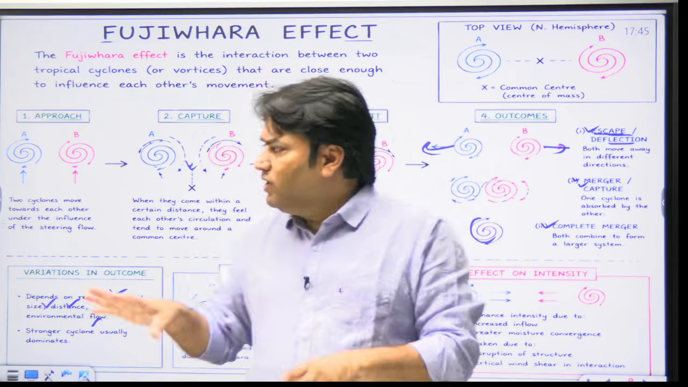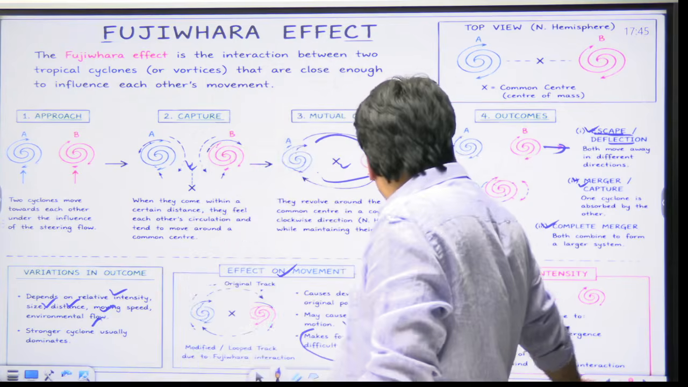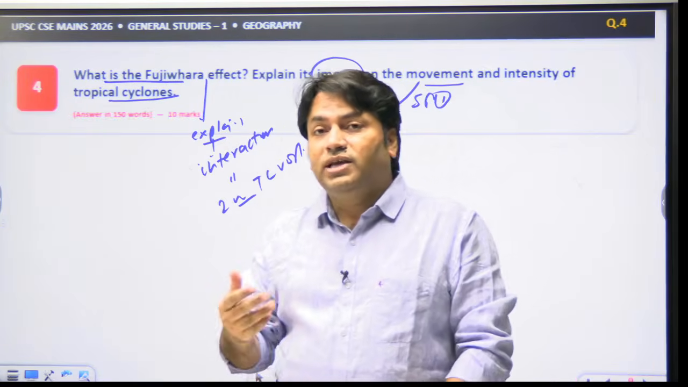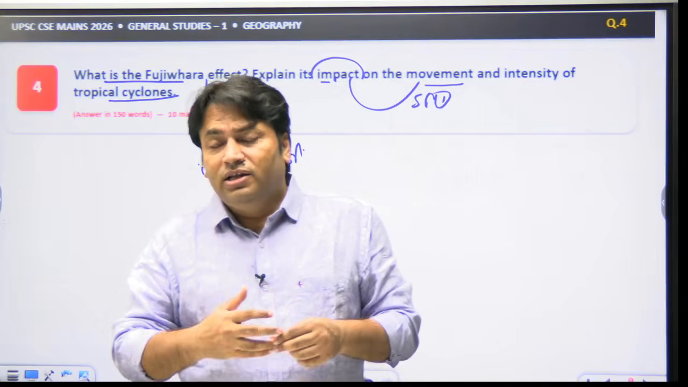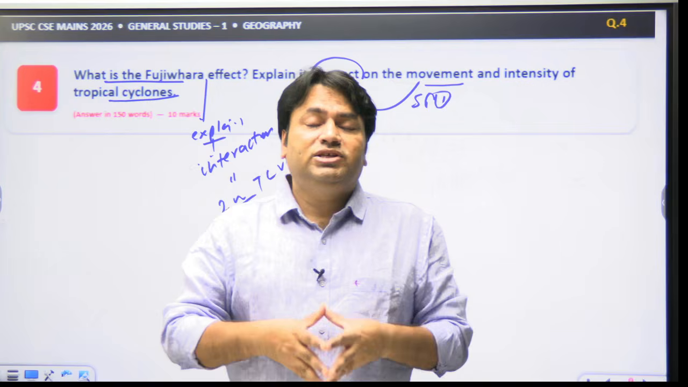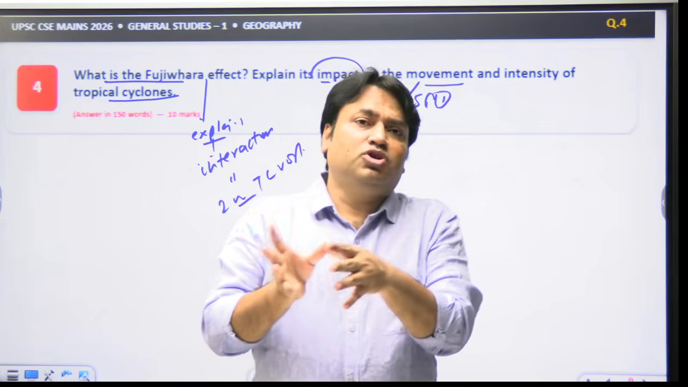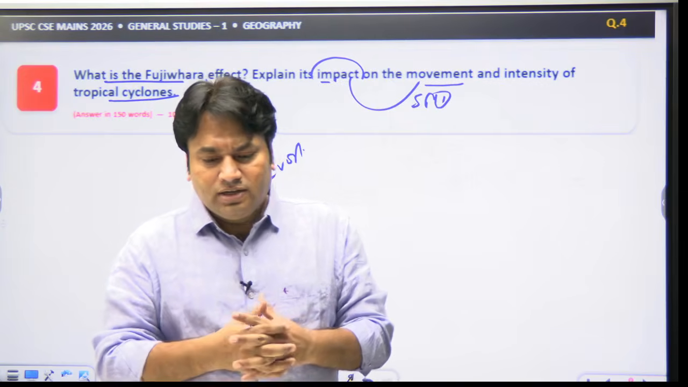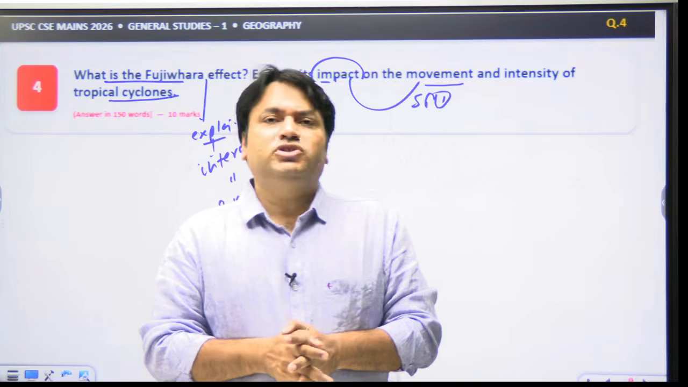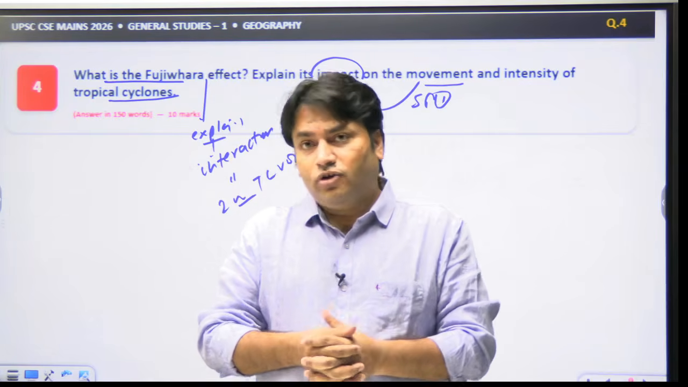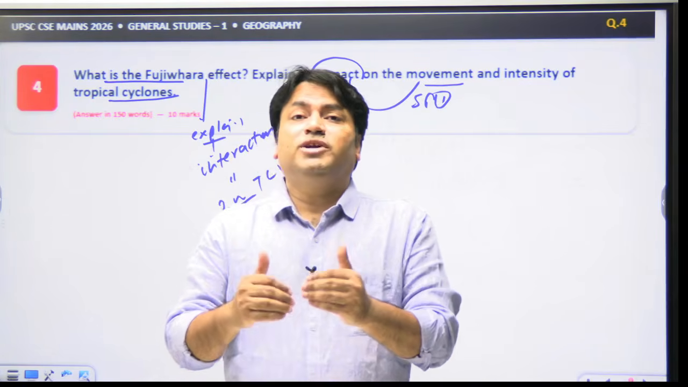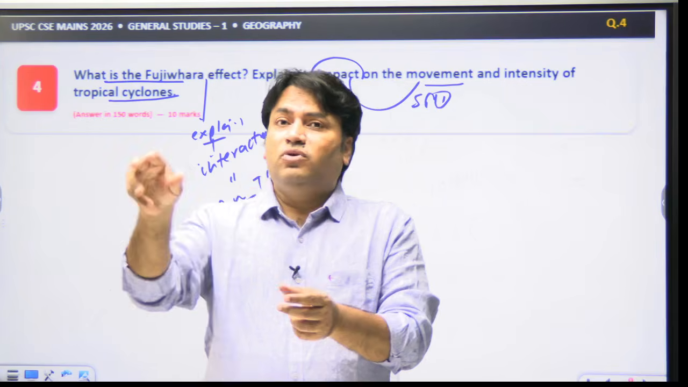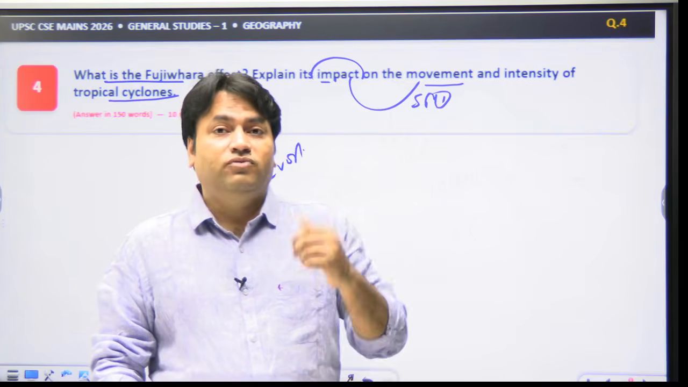Now, when we look at this question, the Fujiwara effect and its impact on the movement and intensity of tropical cyclones, you will find that previously there was a pattern in UPSC that UPSC used to ask questions from tropical cyclones. The questions were direct. Sometimes you will find that the questions on tropical cyclones included geographical distribution of tropical cyclones. The questions on tropical cyclones included cyclone naming. This theme, cyclone related phenomena, was asked. Cyclone related warnings have been asked.